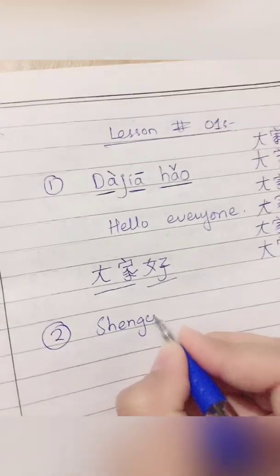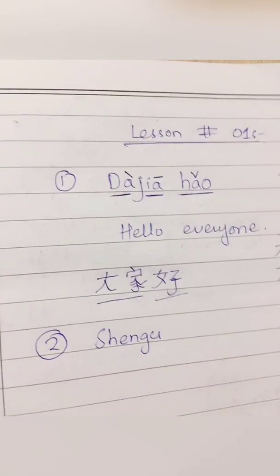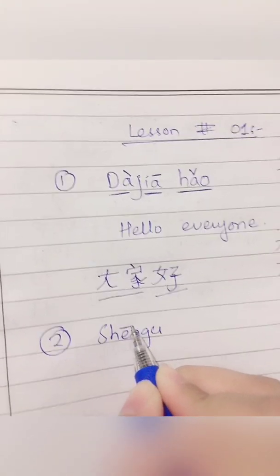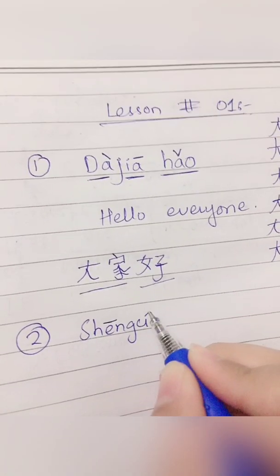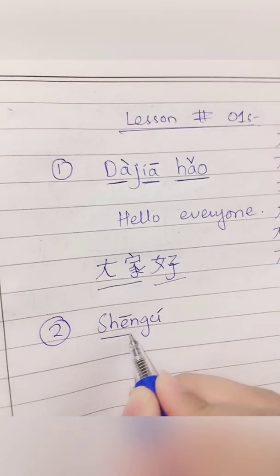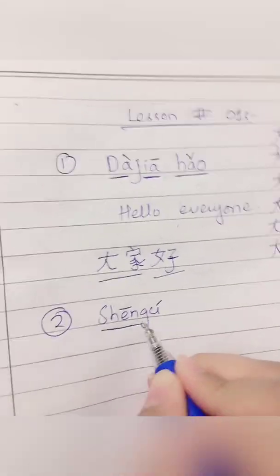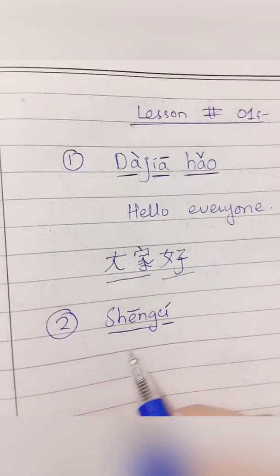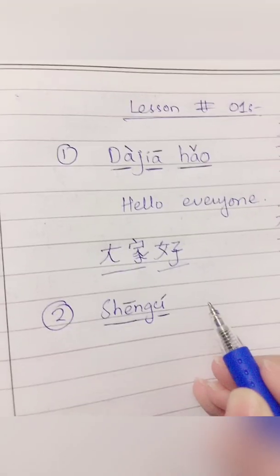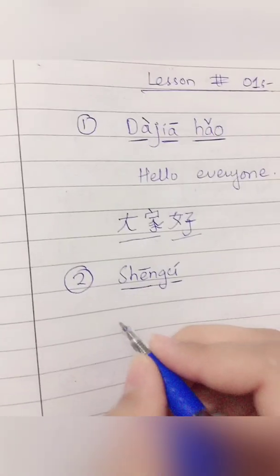So let's move to the second word, that is Shengci. Why am I calling it Shengci? Because it has a flat tone and a rising tone. If I split this word into two syllables like this, Sheng, ci, look how I will pronounce it. Shengci. The meaning of this word is new words.